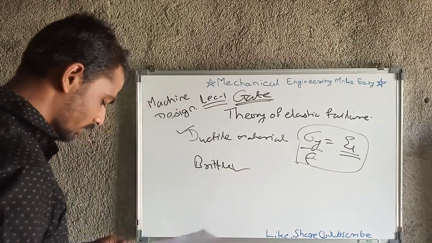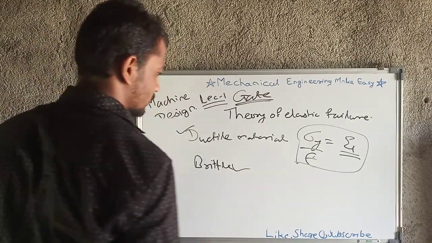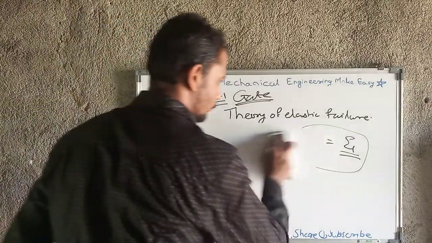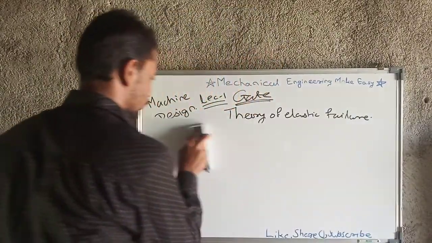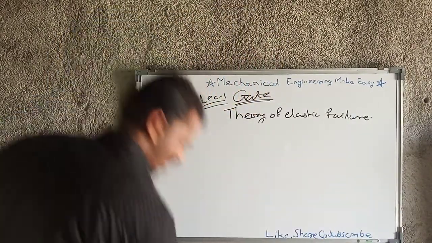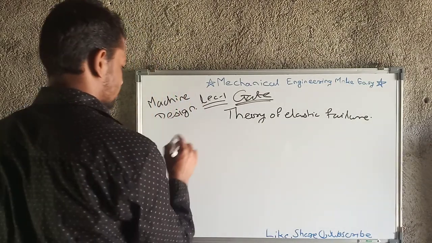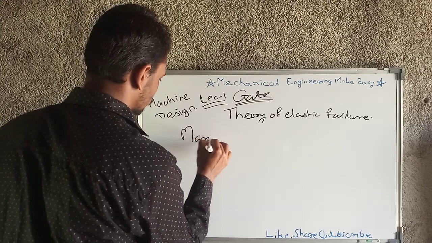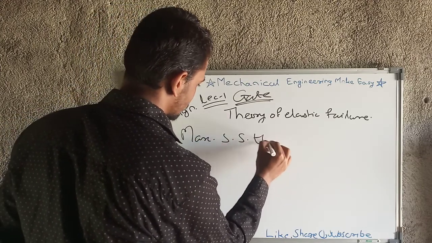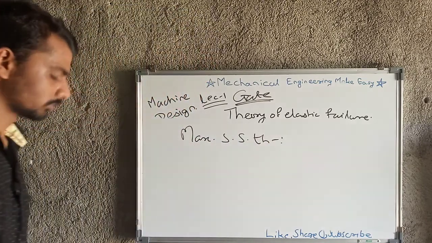So we will move towards the next theory, that is maximum shear stress theory. A total of 5 types of theories of failure are there. Next is maximum shear stress theory.